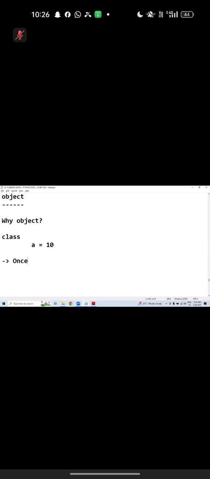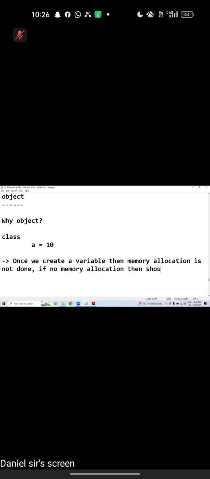Once we create a variable, memory allocation is not done. If there is no memory allocation, then we cannot access it.